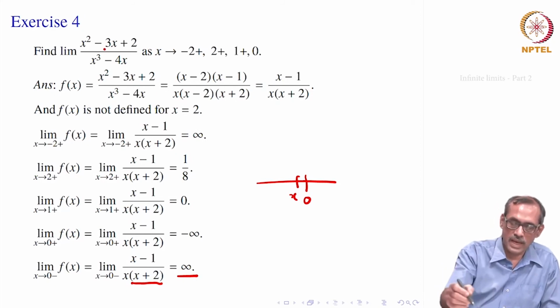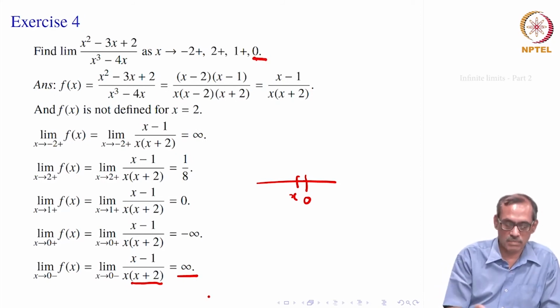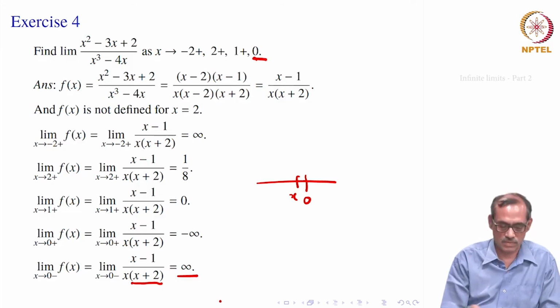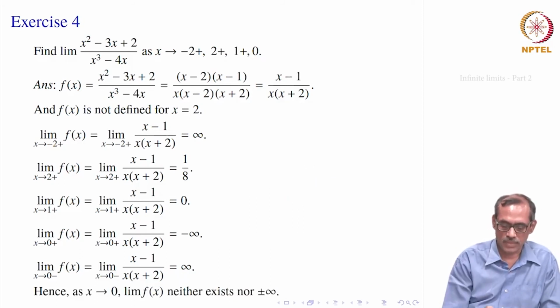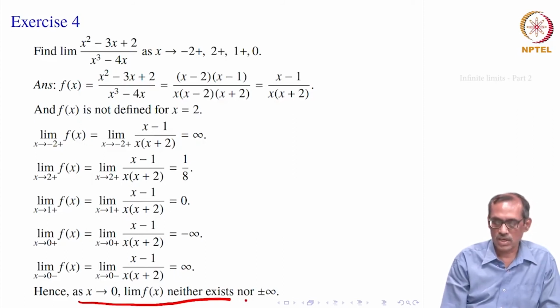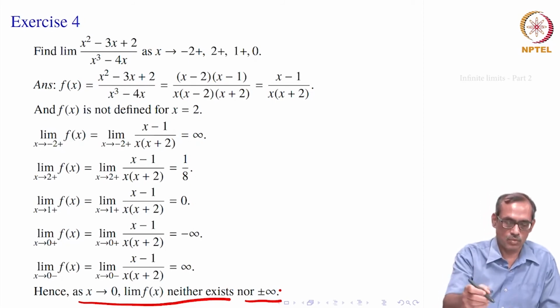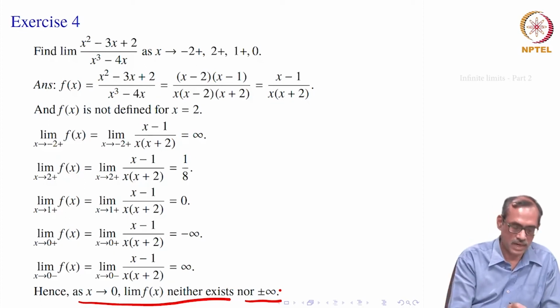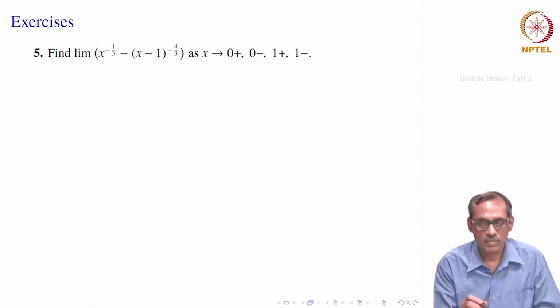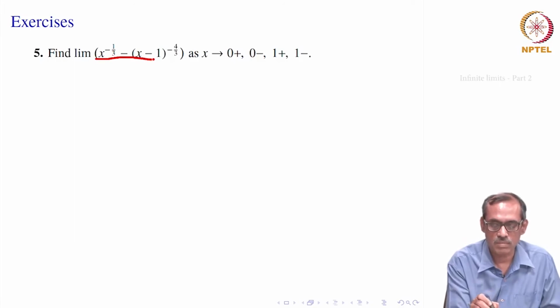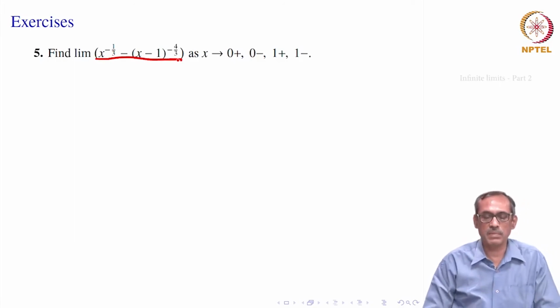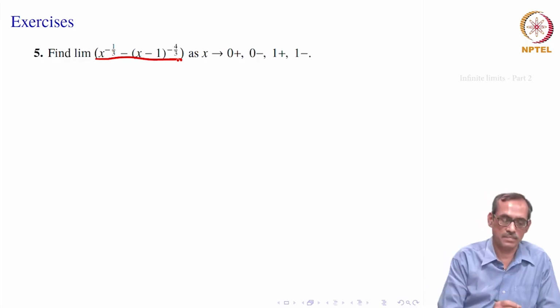So, limit x goes to 0 is neither infinity nor minus infinity, it does not exist, just like our earlier case. So, you would say as x goes to 0, limit of f x neither exists nor is plus or minus infinity. So, I think we should do one more problem of a similar kind. Let us say find the limit of this function x to the power minus 1 by 3 minus x minus 1 to the power minus 4 by 3 as x goes to 0 plus, 0 minus, 1 plus, 1 minus.